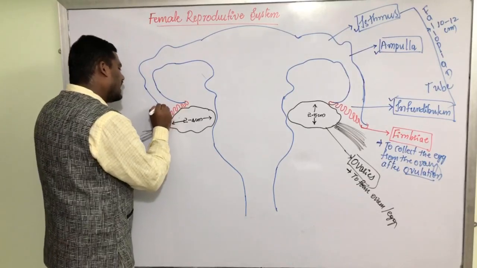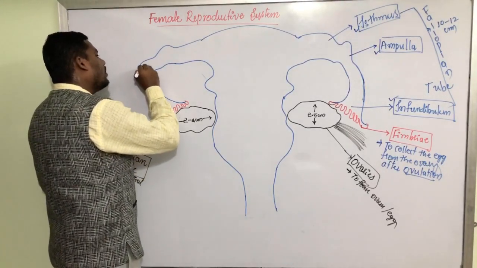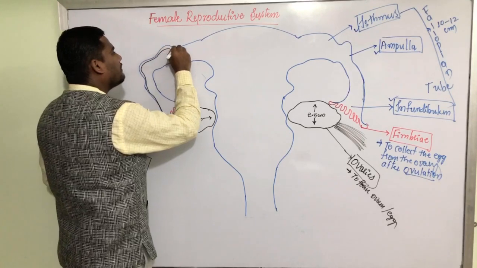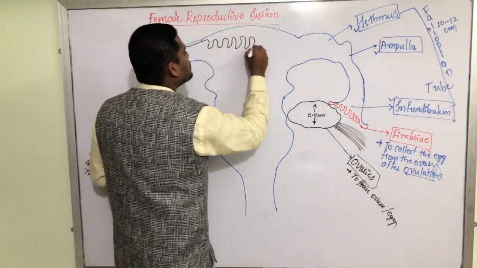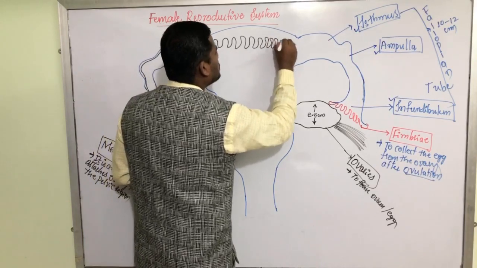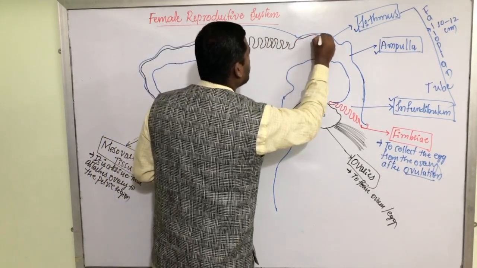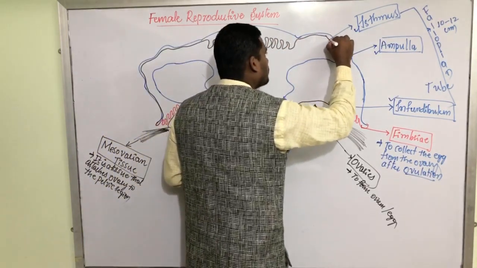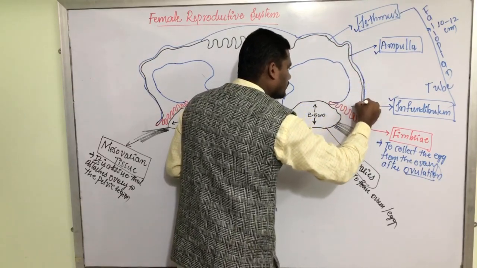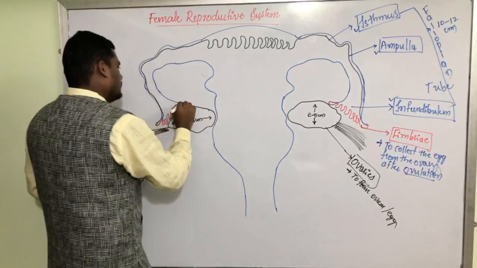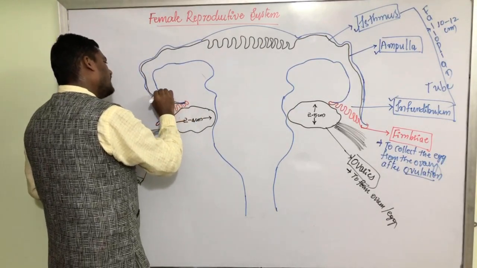The inner linings of this entire female reproductive system are like this. From here there is one more inner lining.